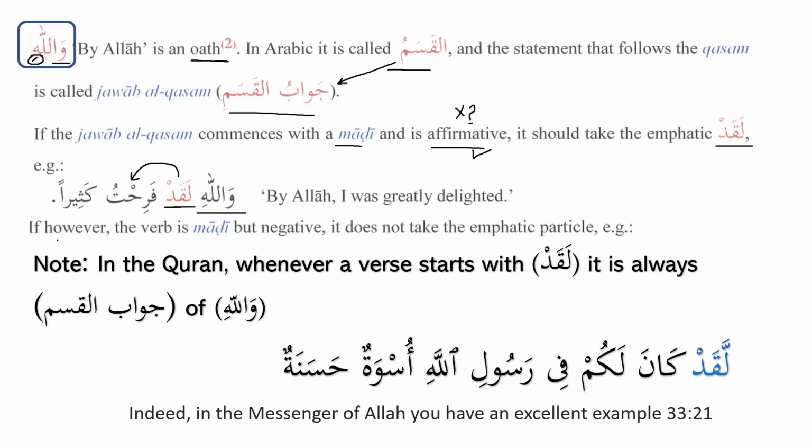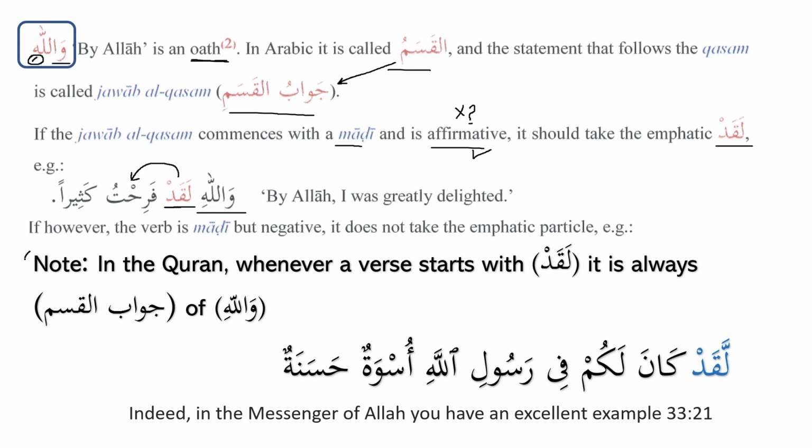If, however, the verb is madi but negative, it does not take the emphatic particle. So we don't say wallahi laqad ma farihtu kathiran, we don't need to use laqad with that, so we will simply say wallahi ma farihtu kathiran. But if we don't have ma after that, then we have to say wallahi laqad farihtu kathiran.